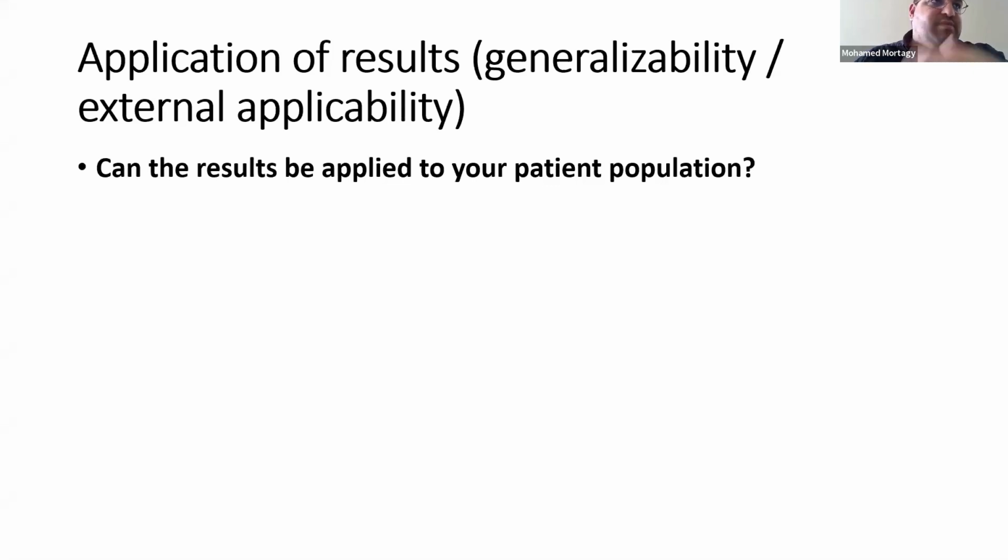It was done in Belgium. Maybe Belgium patients have different lifestyle. Does that apply in the UK or the US? So generalizability is different. Maybe the study is really good, but can only be applied to the exact patient population that was included in the study. That's why if you have multiple countries, multiple sites, different genetic composition, different races, different everything, diabetics, non-diabetics, chronic kidney disease, whatever, you can say, oh, this is really generalizable.